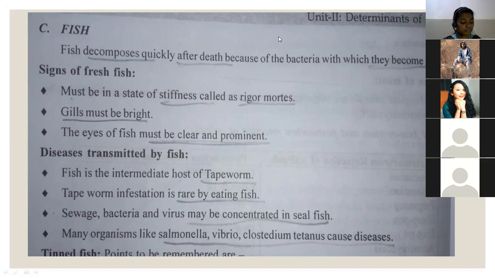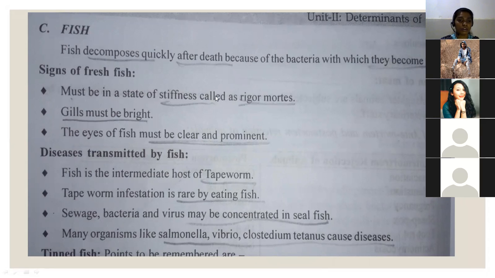Ma'am, stiffness of muscle. In which condition have we studied this rigor mortis clinical feature? Remembering or not? In tetanus condition, we have studied stiffness of the muscle.